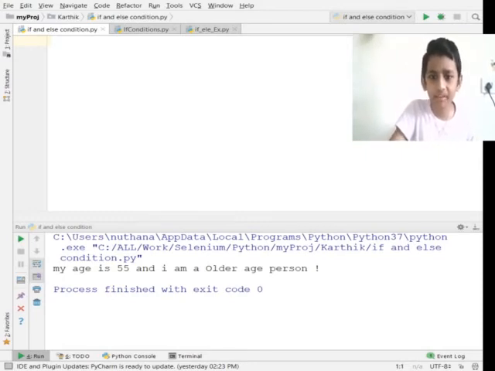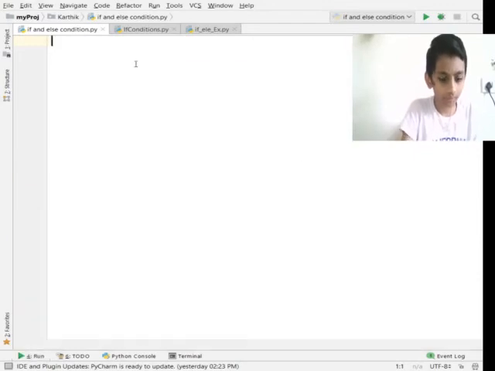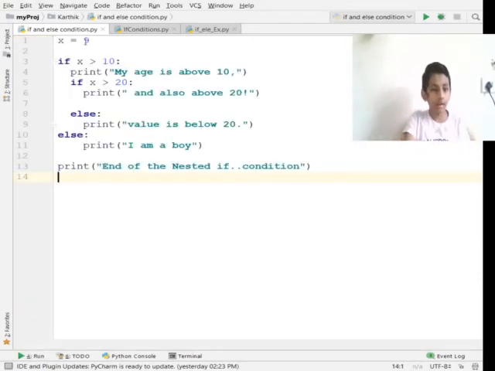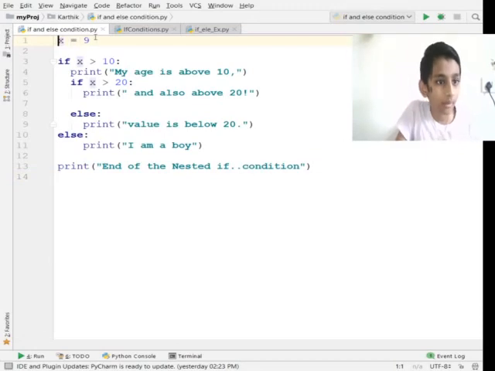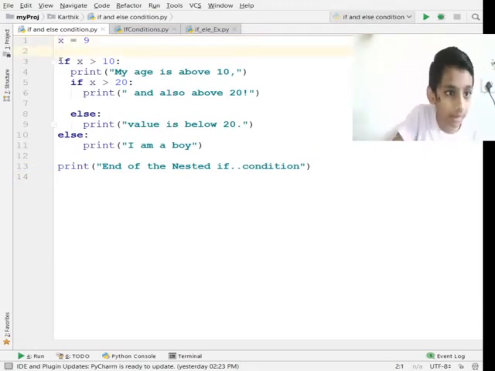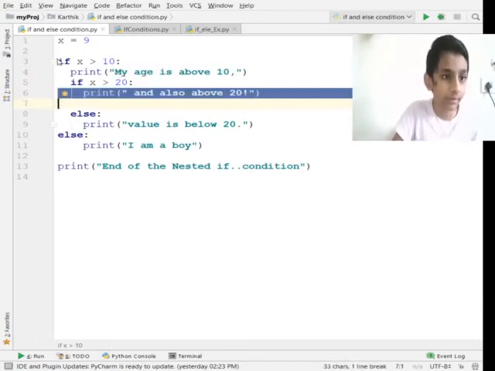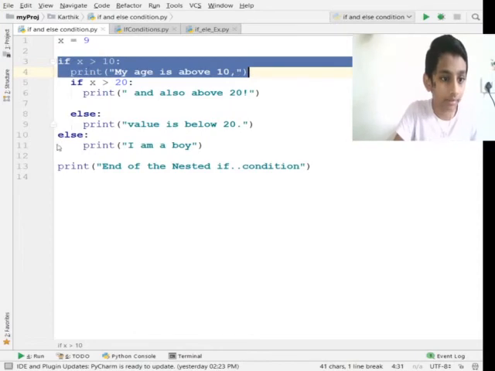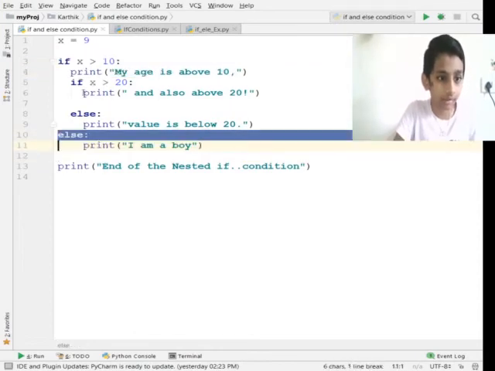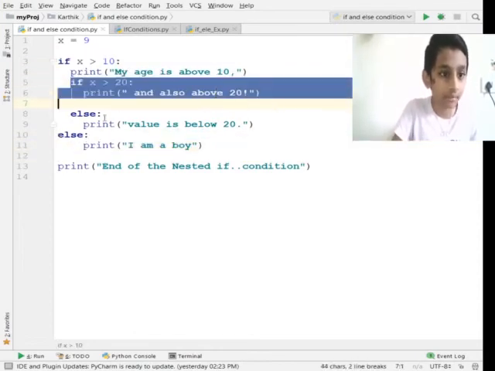I'm going to keep x is equal to 9. So I kept if else, right? For this if, its else is this, and for this if, its else is this.